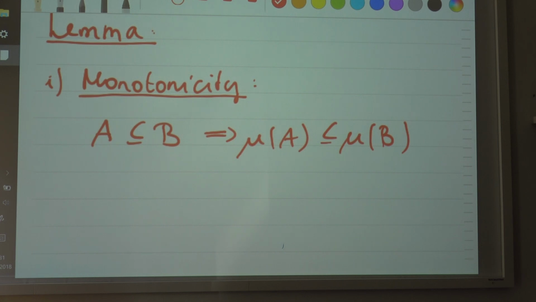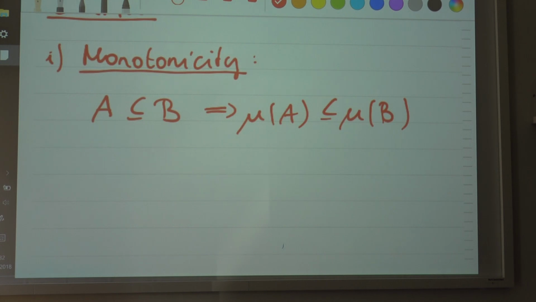That is also true for probability, guys. Remember from probability theory: if A is a subset of B, and A and B are events, then the probability of A cannot be greater than the probability of B. For instance, if the experiment is that you pick a random real number, the probability that you pick a positive number cannot be greater than the probability that you pick a real number. So that makes sense. This is the monotonicity property.